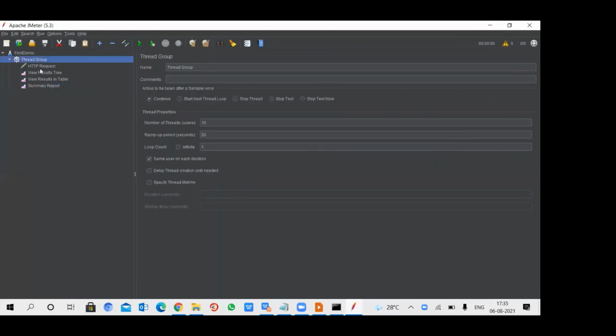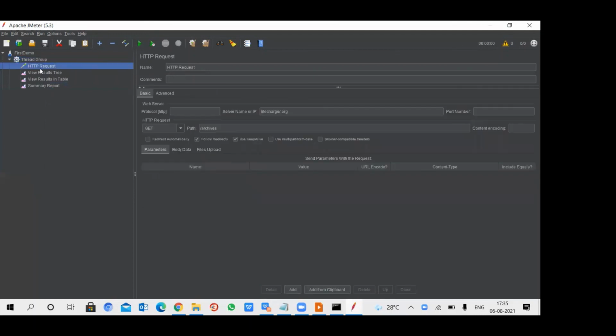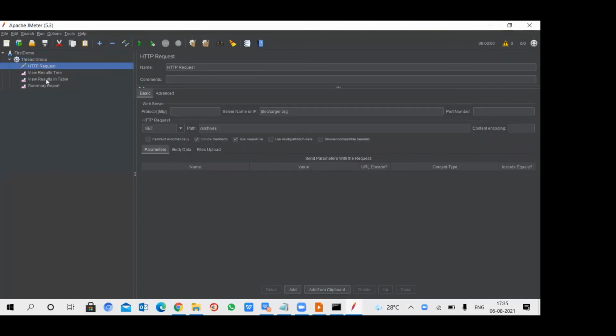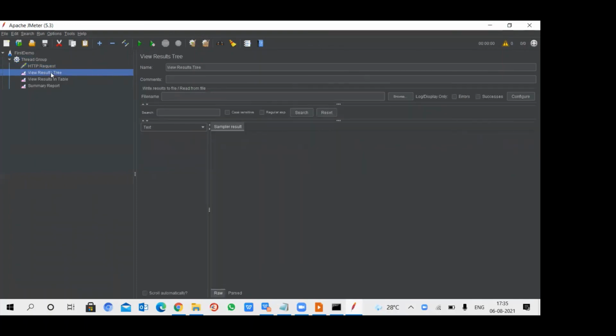Now this is the simple use case, and JMeter is all ready to go. Once I hit the run button, this is the button we need to click to execute our test plan. Here I have given the number of users as 10. This is the HTTP request, and these are some of the graphs.